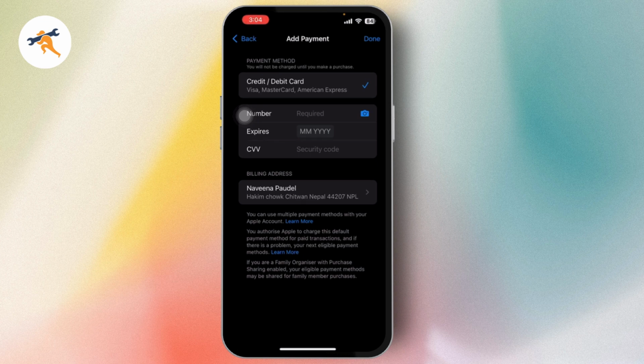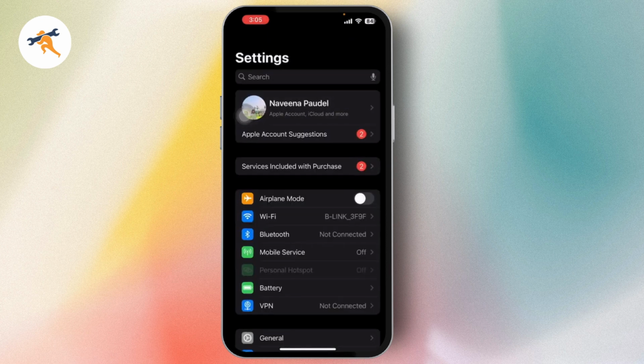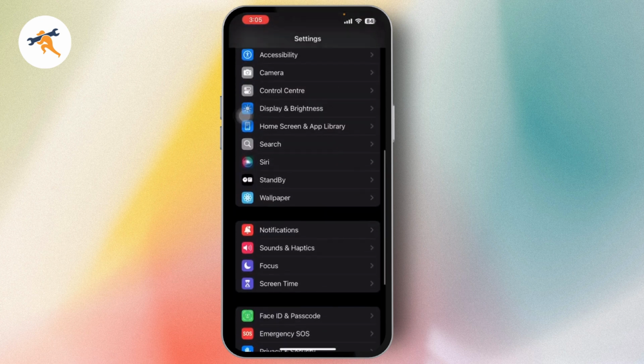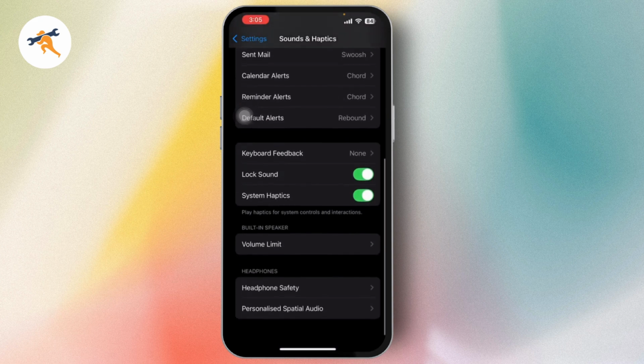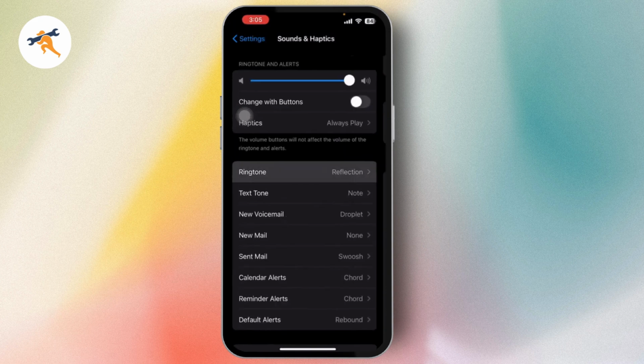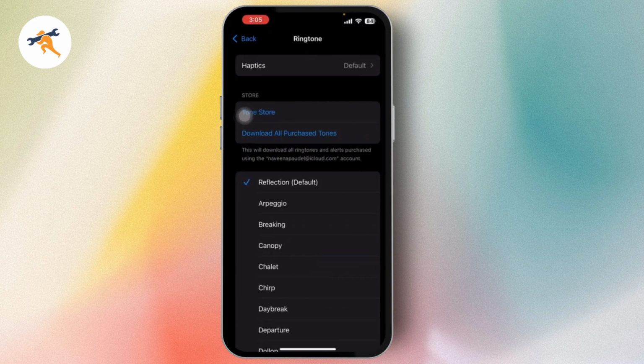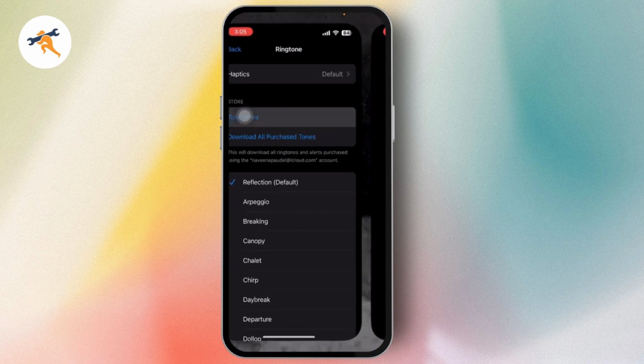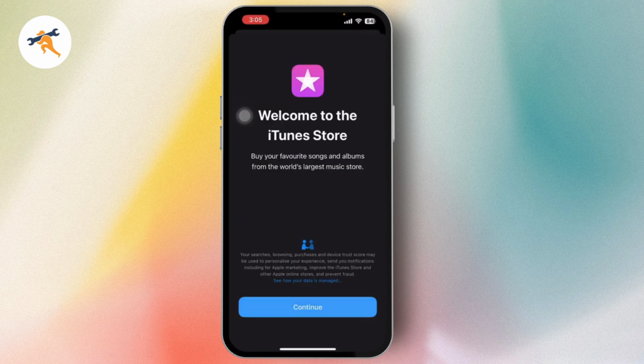Once you have your amounts, now you need to go back, and from here you need to just scroll down, go with sounds and haptics. Under that, you need to scroll down again, go with ringtone, and under ringtone, as you can see that you will have download all purchased ringtones, or you will have tone store on the top. So you can just simply tap on your tone store, go with allow, and tap on continue.